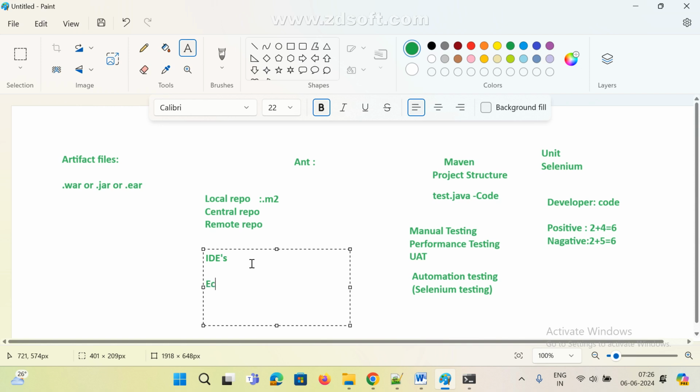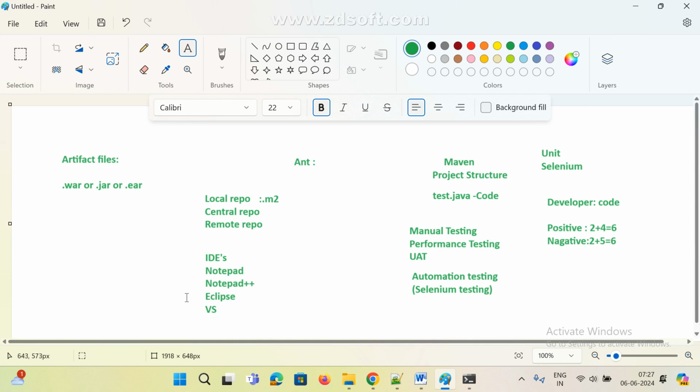Mostly Java people are using Eclipse and VS Code, Visual Studio Code. Earlier, before Eclipse and VS Code, they were mostly using Notepad and Notepad plus plus, and at the very start they were using Notepad only. You know what the difference is between Notepad, Notepad plus plus, Eclipse and VS Code. These are the IDEs.